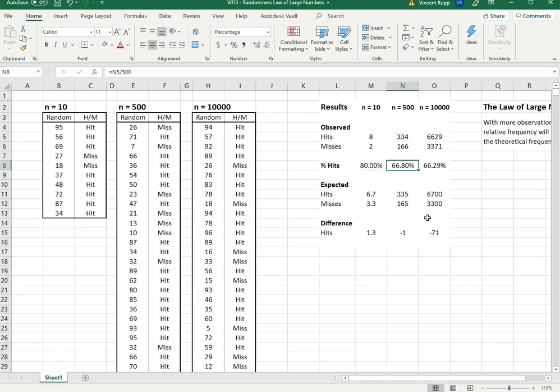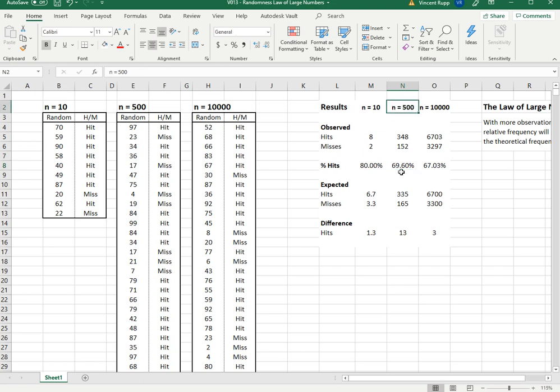But the n equals 500 doesn't change nearly as wildly. This is low, 63.6, and some other times it might be a little high, 69.6, a bit higher than 67. But it's really only off by a couple percent. And if we did n equals 500 over and over and over again, we'd get an idea of how spread out these numbers could be. And of course, for spread out numbers, we might then talk about standard deviation. That's a little further down the road, though.